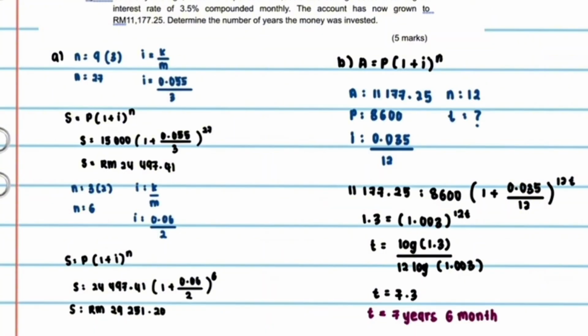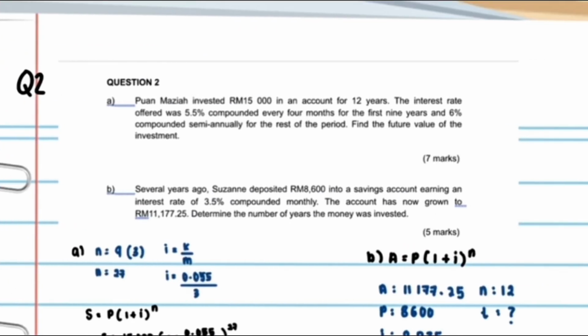After that, just use the same formula. The S value is the value that we want to find. The P value is 24,497 and 41 cents. The i value is 0.06 divided by 2 and the n value is 6. So you're going to get the answer, which is 29,251 and 20 cents.